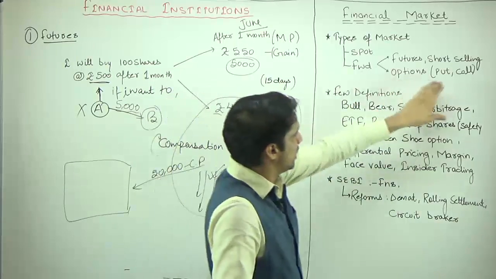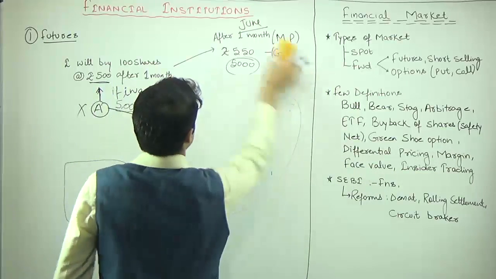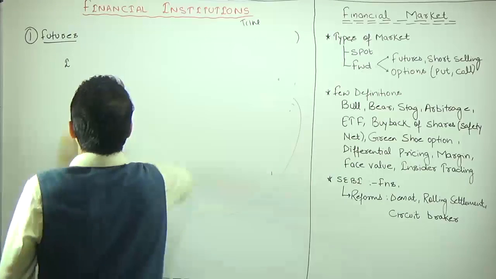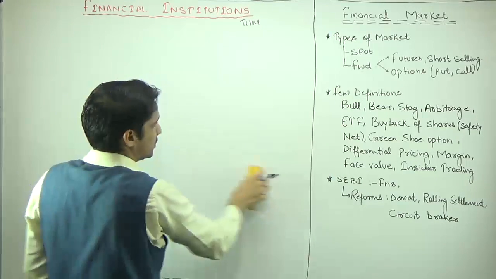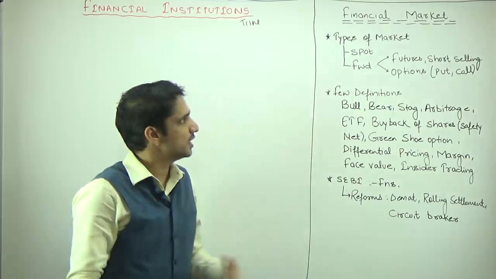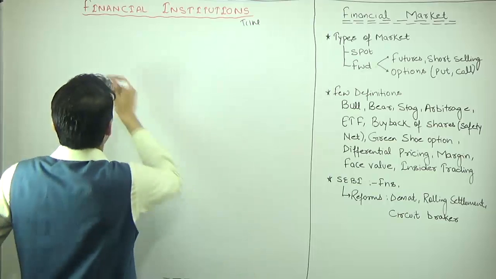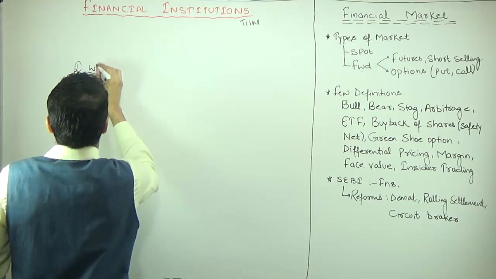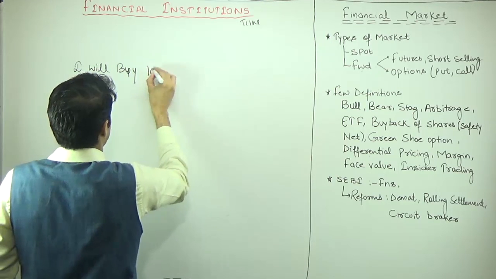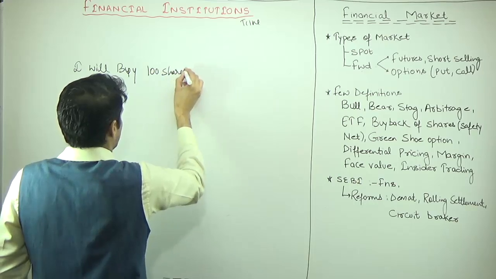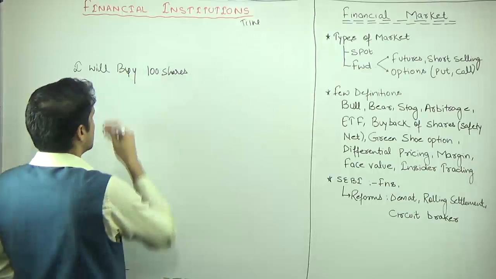So in case of options, we have put option, we have call options. It means to buy the shares or to sell the shares. Then we have the short selling. Short selling is just the opposite of futures. In case of futures we discussed if the price increases, that will be the gain. In case of short selling, it is just opposite.